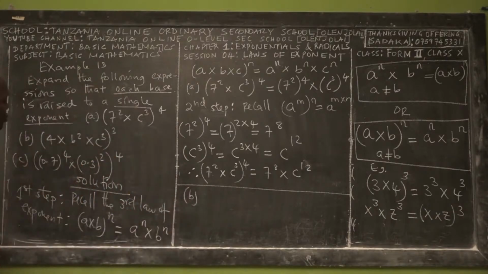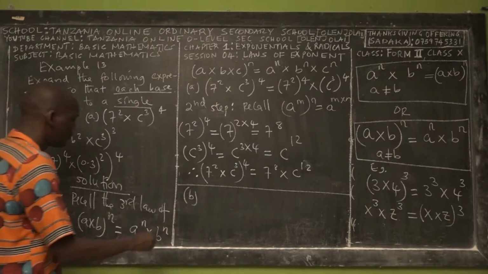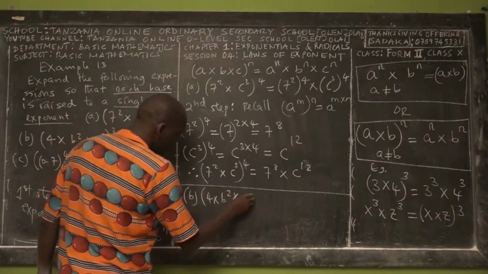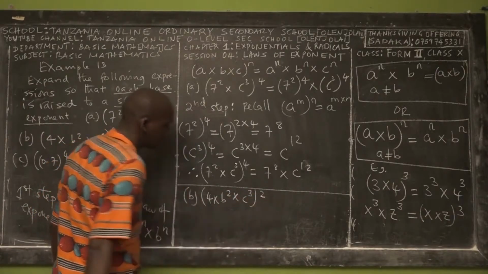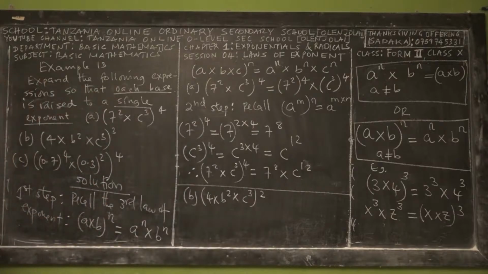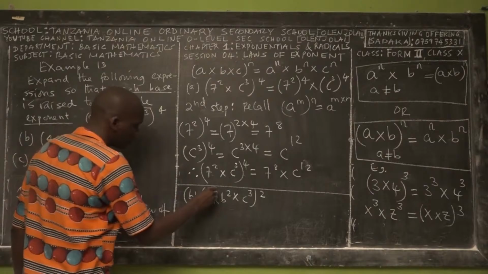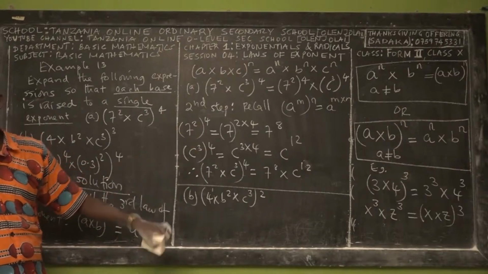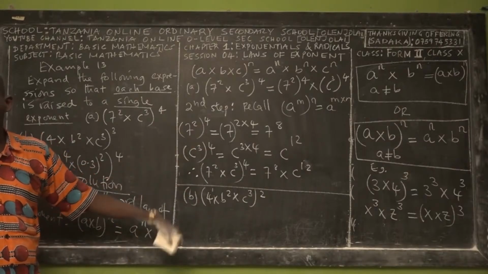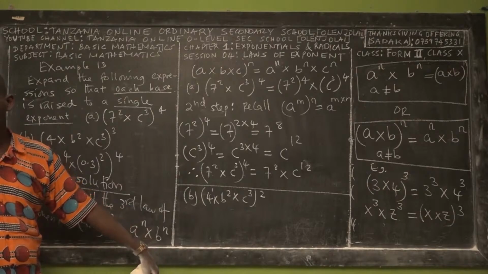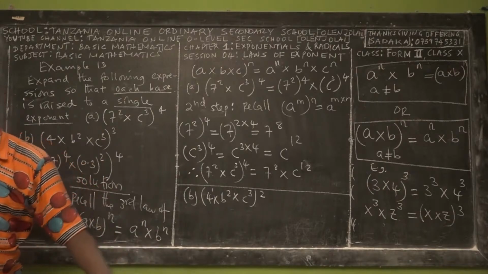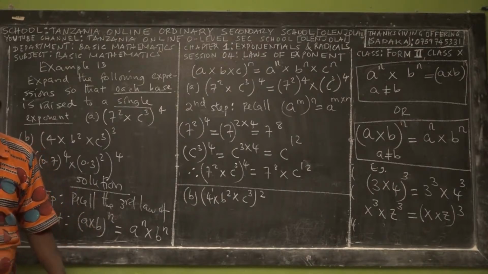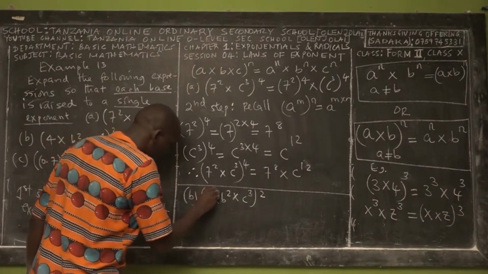Roman B, so let us do it together. We have 4 times b square times c cubic, all squared, right? Yes. How many exponents do you have? 3. Yes. 1, because 4 is 4 power 1. If you find the number itself, it means it is power 1. Any number power 1 is that number. 9 power 1 is 9. 10 power 1 is 10, right? Yes. Or we say that 20 exponent 1 is 20. 21 exponent 1 is 21, right? So this is 4 exponent 1.